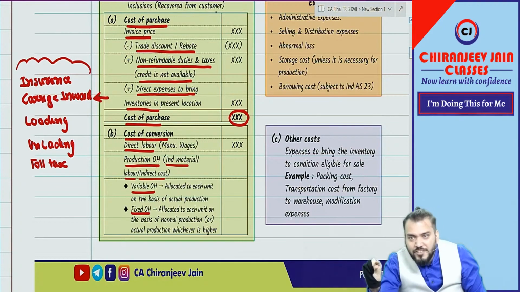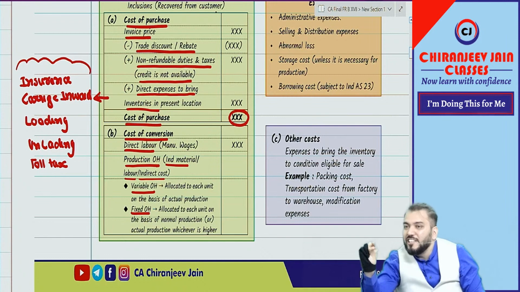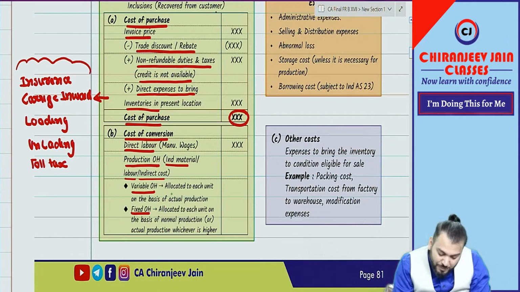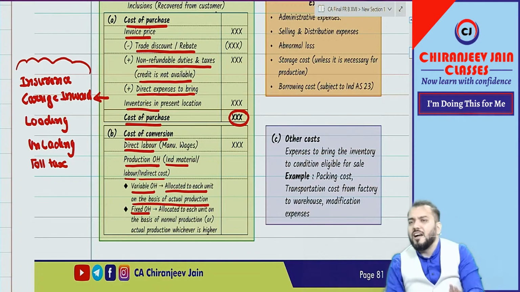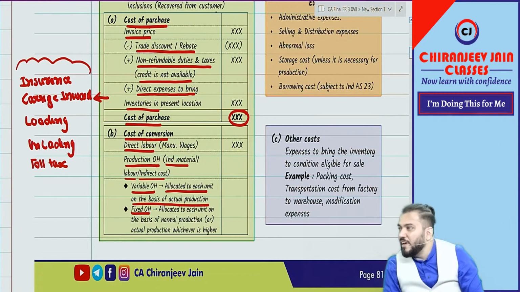Speak up. Variable overhead will be allocated to each unit on the basis of actual production. That is given, allocated to each unit on the basis of actual production. I think there is no doubt about variable overhead.